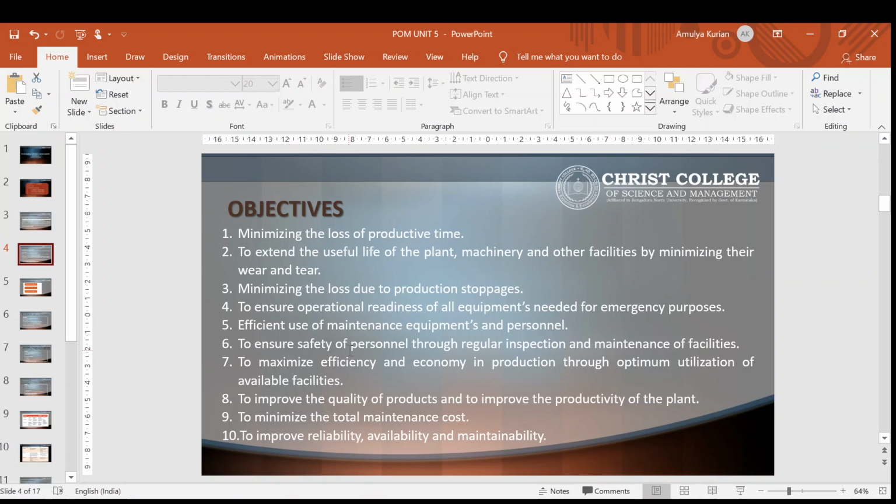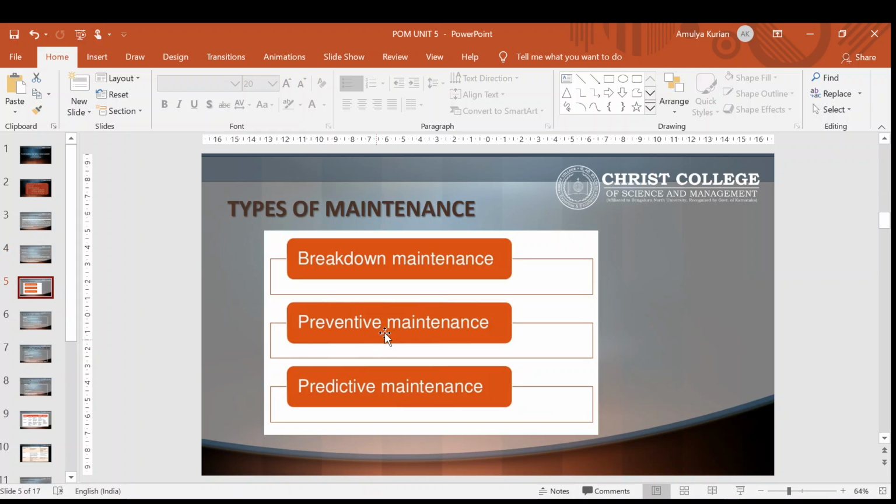Now, next one is types of maintenance. Basically, there are three types of maintenance. First one is called breakdown maintenance or corrective maintenance, or it can be called reactive maintenance. Why it is reactive is that only when a machine stops working or when a problem arises, we will be maintaining it.